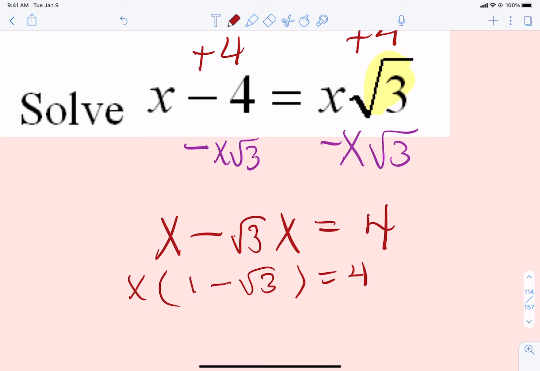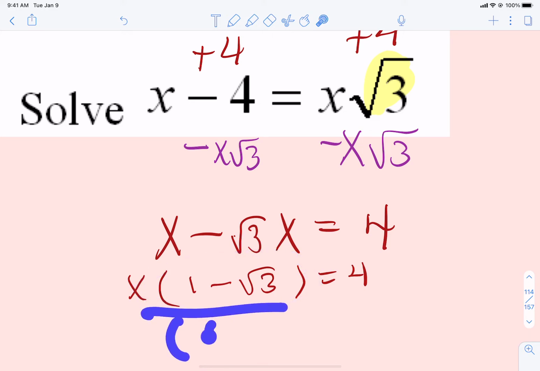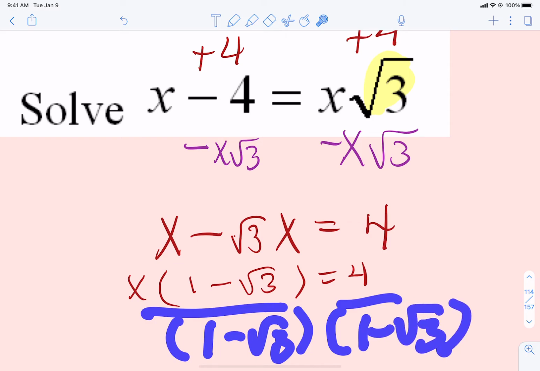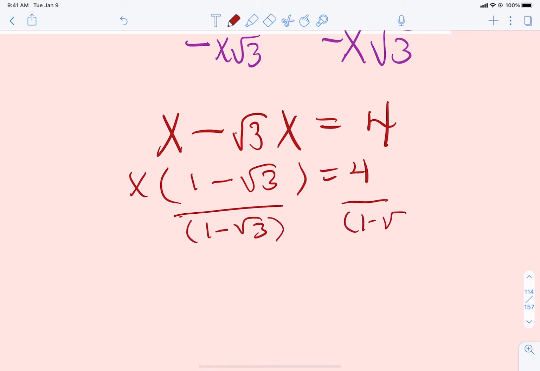Now, what's happening here? Well, x is multiplying by this quantity. So in order to get this thing off of there, we're going to divide both sides by that thing. So that's the next step. Let's divide both sides by 1 minus square root of 3.